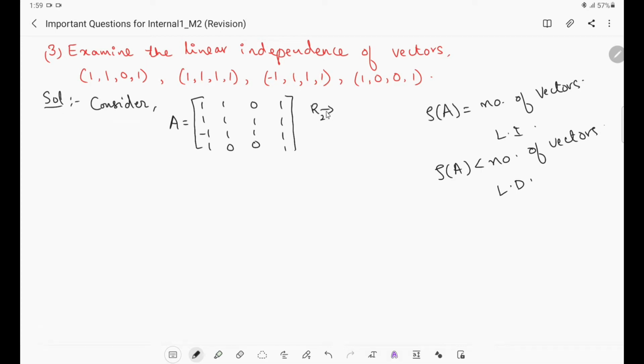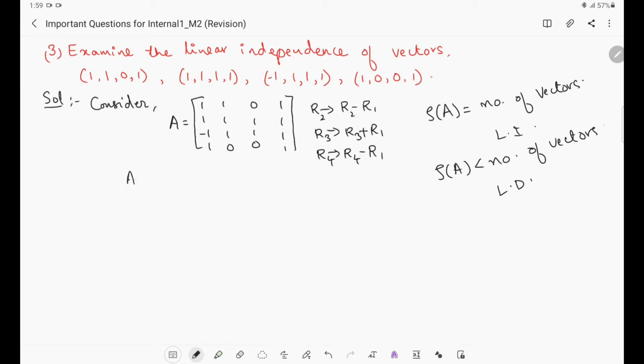R2 should be replaced with R2 minus R1, because we have to make this one as 0. Then R3 should be replaced with R3 plus R1, so for making this one as 0, add these two. Then R4 should be replaced with R4 minus R1.